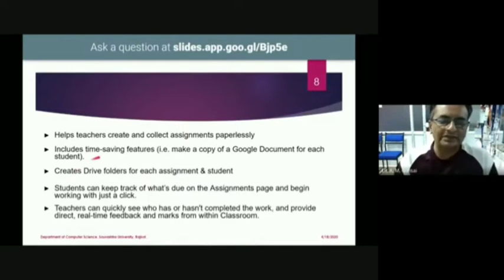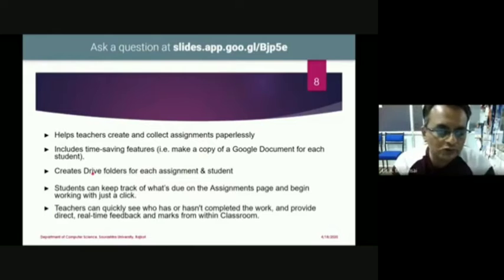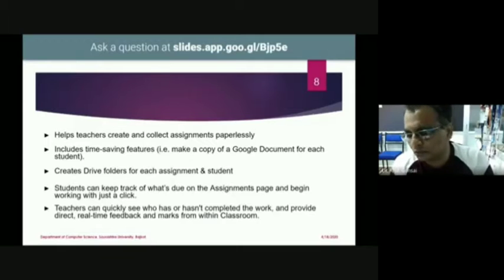That includes time saving features. Make a copy of a Google document for each student. Like right now I am going to show you, I have two classes, Master of Computer Application semester 4 and Master of Computer Application semester 2. In semester 4 there are 63 students.